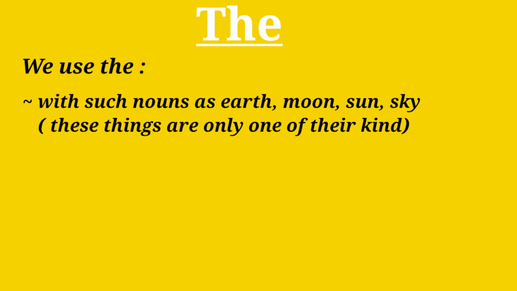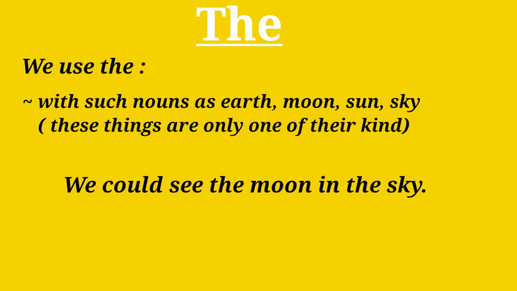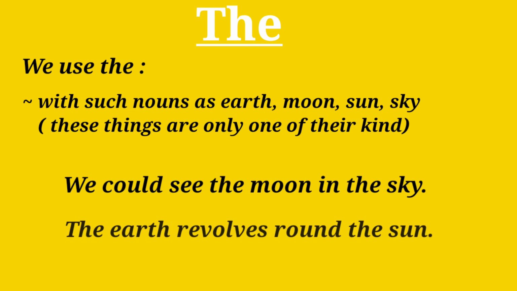We use the with such nouns as earth, moon, sun, sky. These things are the only one of their kind, but they are not proper nouns. For example, we could see the moon in the sky. The earth revolves around the sun.